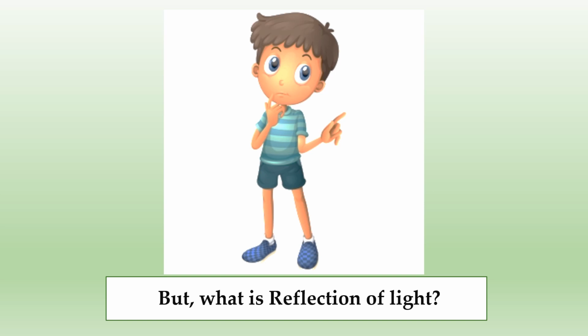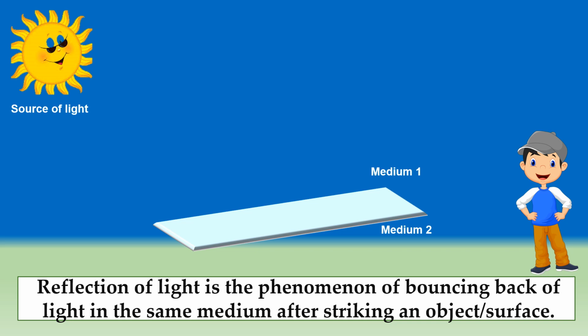We have used the term that the light reflects. Then can you tell me what is the reflection of light? Let's study. Reflection of light is the phenomenon of bouncing back of light in the same medium after striking any object or any surface. Here the sun is the source of light, a natural source of light as we have studied. The light rays are coming from the sun, falling on the surface and bouncing back in the same medium.